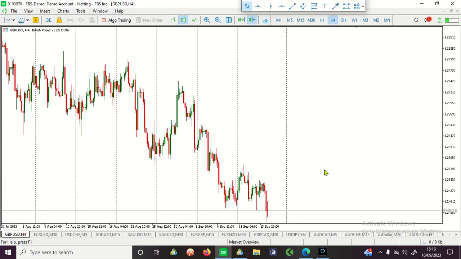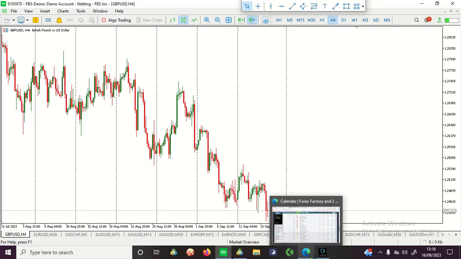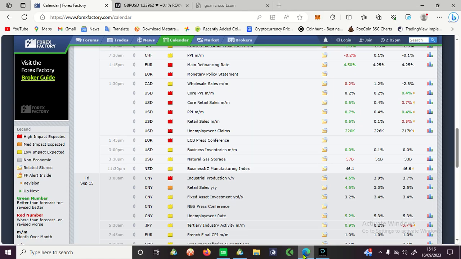On Thursday, the 14th of September 2023, we traded this news, and I want to share with you the exact thing that we did. I believe that if you do the same thing, you will get the same result, the exact result we obtained, if you follow the same instructions and trade according to the strategy.